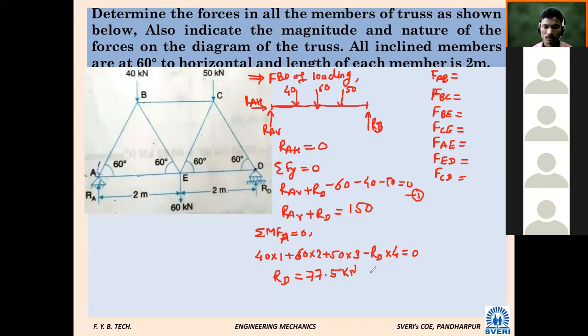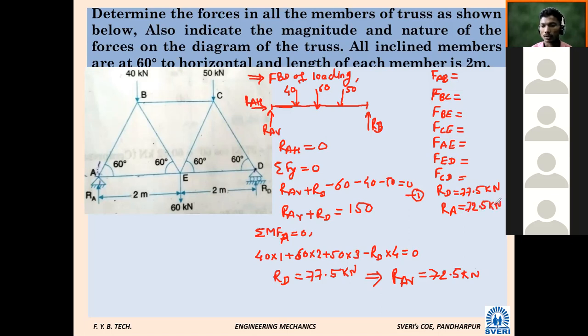From this, RAV equals 72.5 kilonewton. So RAV is nothing but RA, because its horizontal component is 0.